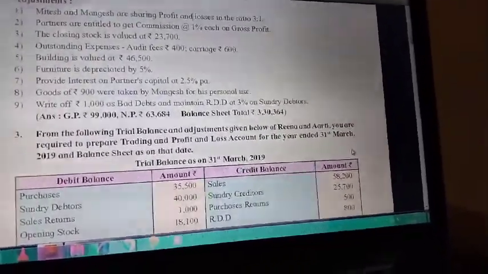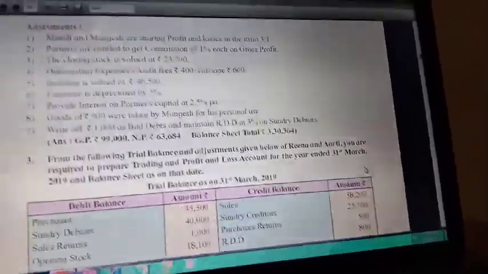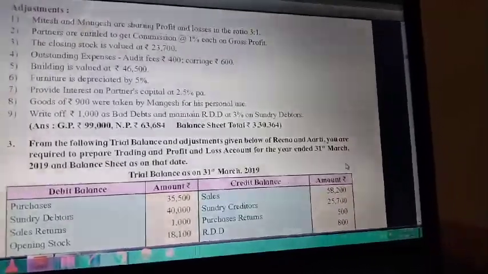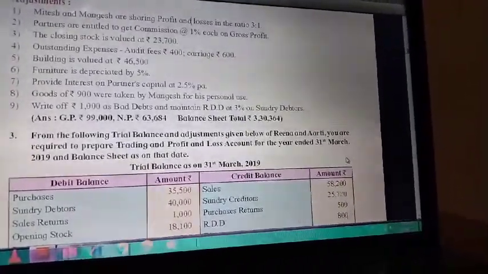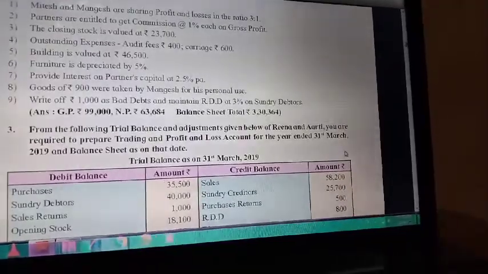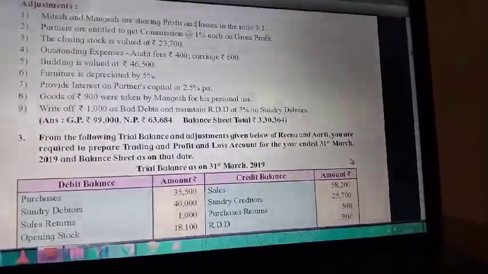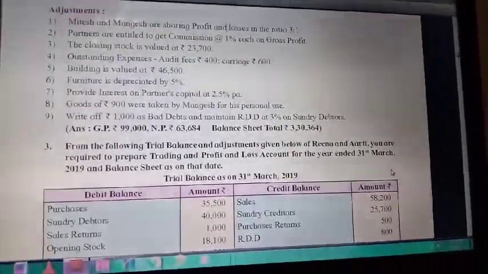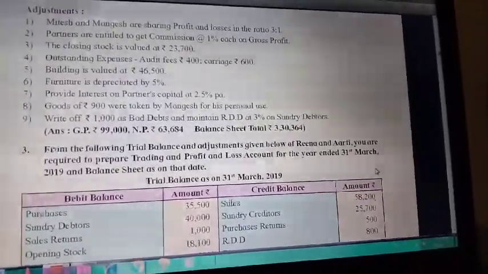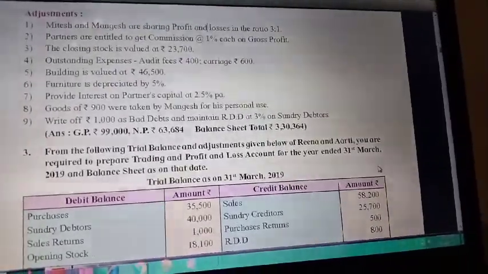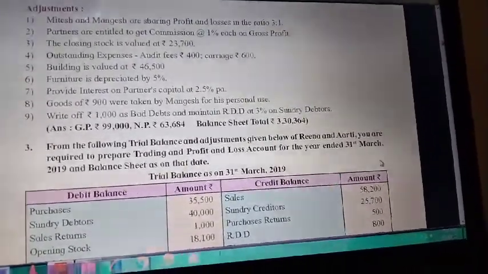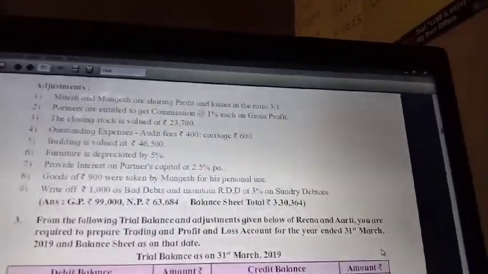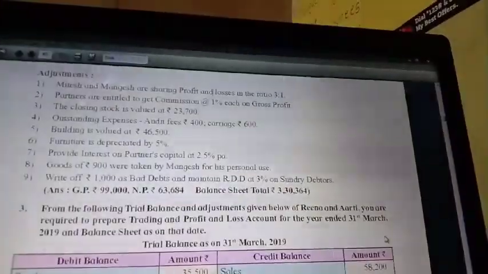The net profit is distributed in the ratio 3:1. The ratio is given in adjustment number 1. You have to distribute the net profit, that is Mitesh 47,763 and Mangesh 15,921. Now the net profit is transferred to current account credit side by net profit. In Mitesh column 47,763 and in Mangesh column 15,921.